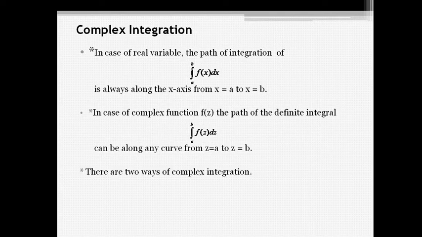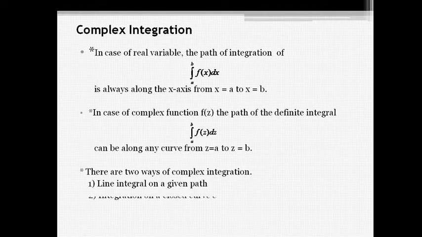There are two ways of integration. First is the line integral on a given path, and secondly integration on a closed curve C. In that case, the integration over C of f of z dz equals the integration from a to b of f of z dz.